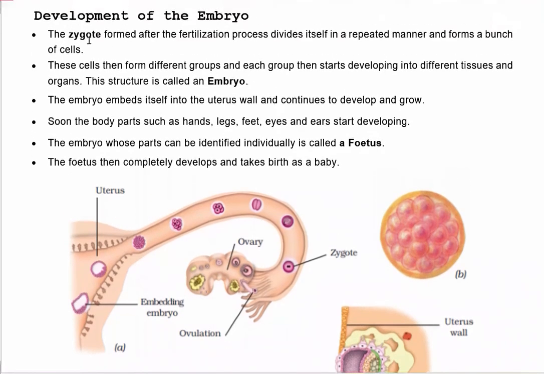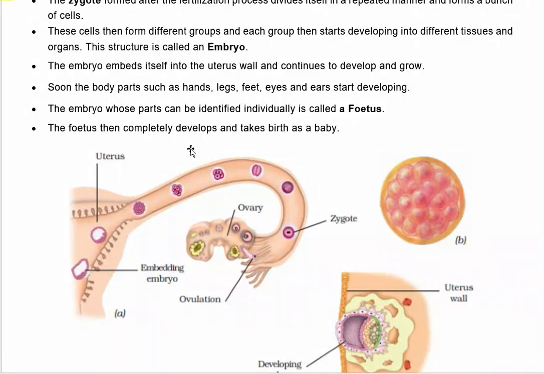So students, it is clear. First the zygote is formed, and after many divisions the zygote gets converted into an embryo, and then the embryo gets converted into a fetus. The fetus then completely develops and is born as a baby.